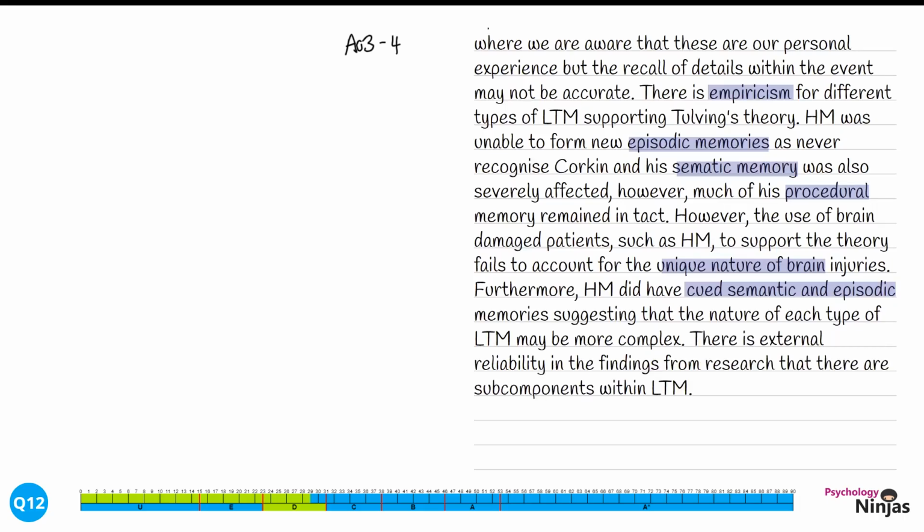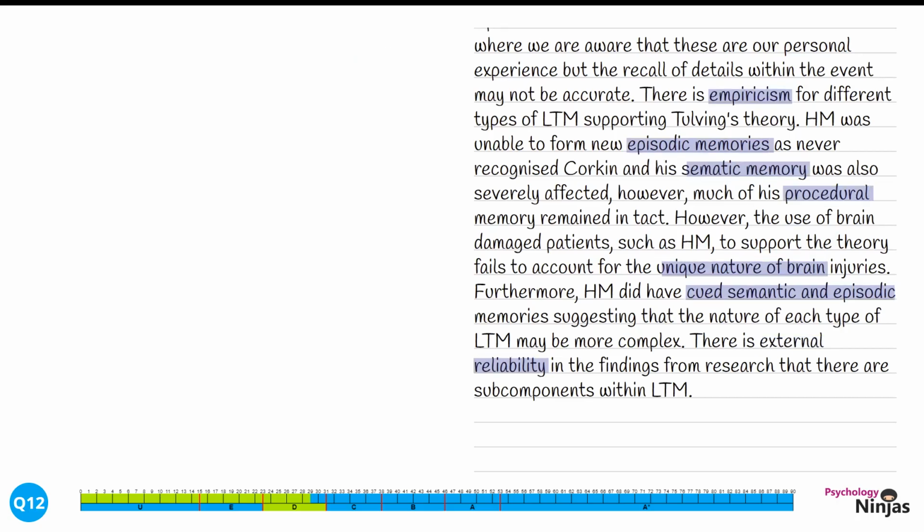There is external reliability in the findings from research that there are subcomponents within long-term memory. Where we're discussing external reliability, we're talking about the consistency of findings across different studies with different participants.